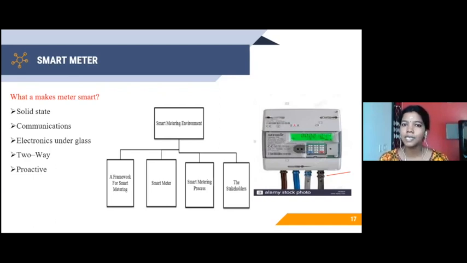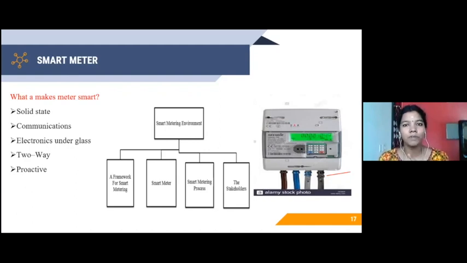So how can I say that my electricity is two-way? I have told you the example with the solar panel, right? If I have a solar panel installed in my house, I can give supply to the electrical grid, and I can also get supply from the electrical grid. If I produce a lot of solar power, I can feed into the electrical grid as well. So there is a two-way flow of electricity as well as information.